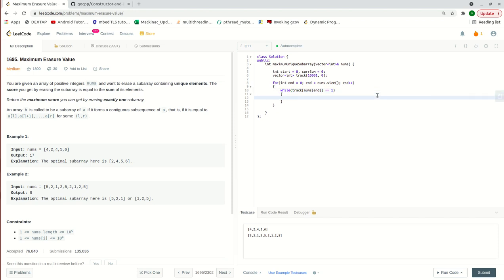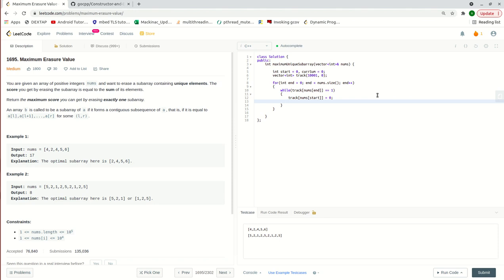Then we have to figure out from the start where exactly that number last occurred, and start excluding all the elements from the left side up to that position.